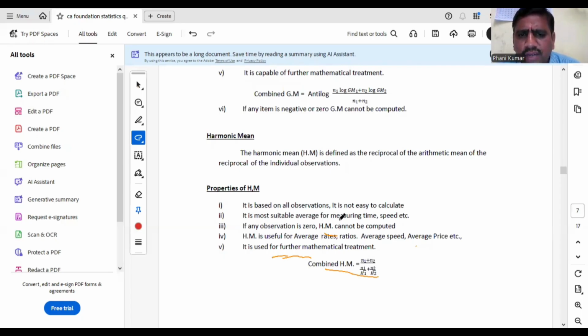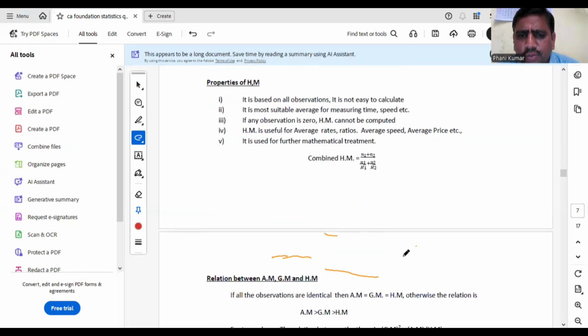It is a more suitable average for measuring time, speed, etc. Average time, average speed, like that. It is also used for rates and ratios. If any observation is 0, HM cannot be computed. If any value is negative, GM cannot be computed. HM is useful for average rates, ratios. Okay. Average speed, average price, like that. We also have combined HM, which means HM is also used for further mathematical treatment. Combined HM: (n1 plus n2) by (n1 by h1 plus n2 by h2).